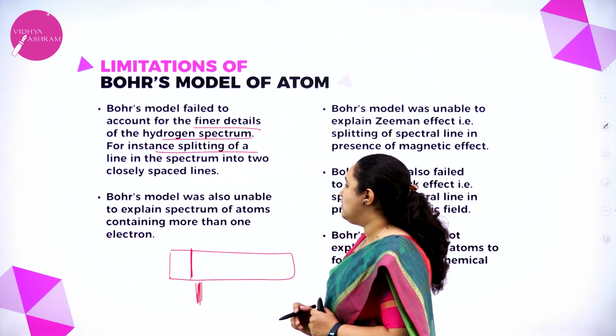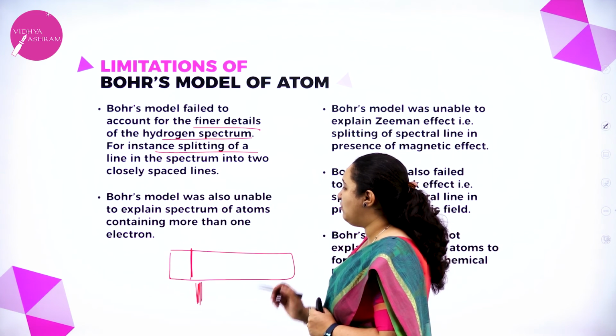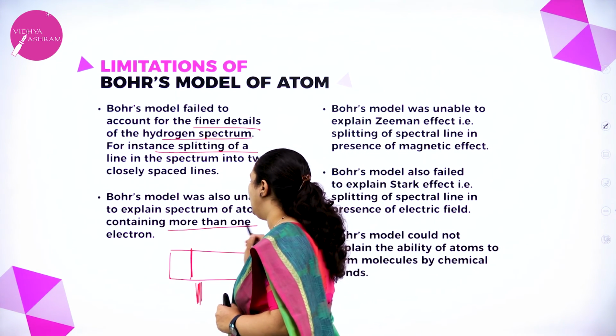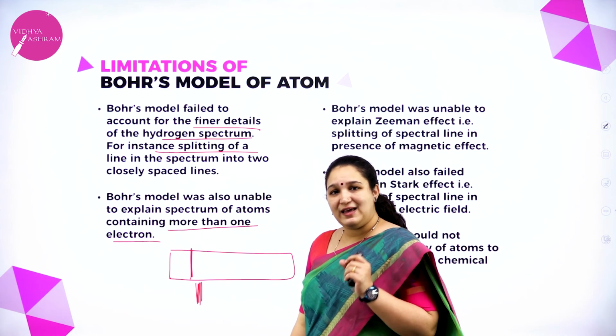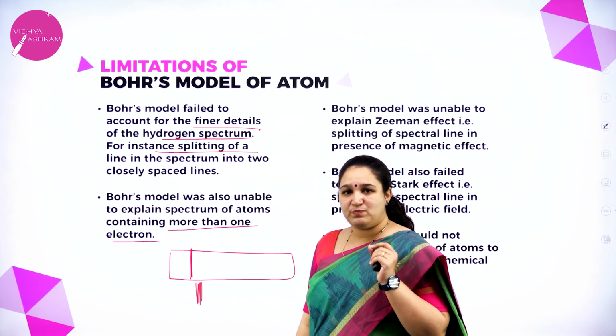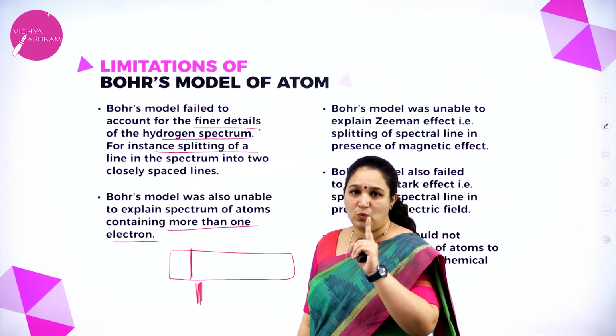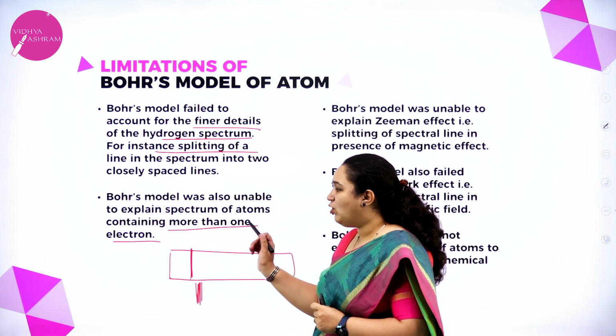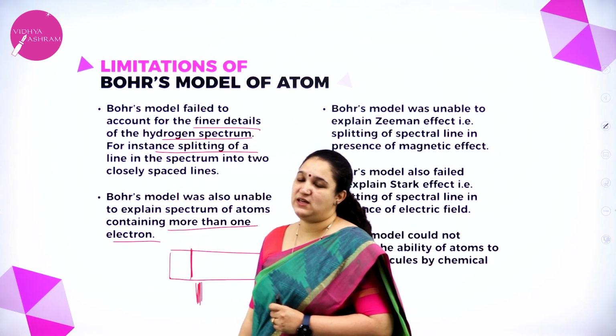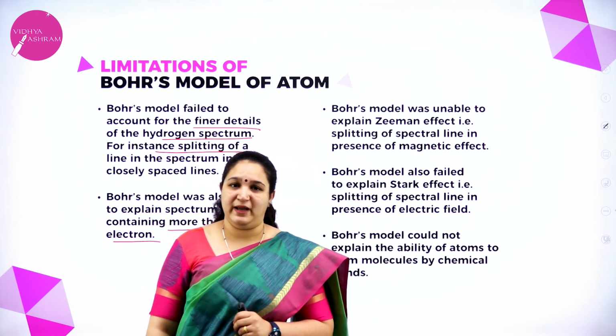Second, Bohr's model was also unable to explain the spectrum of atoms containing more than one electron. He could explain only the spectrum of atoms containing one electron. More than one electron, if it is present, he could not explain.